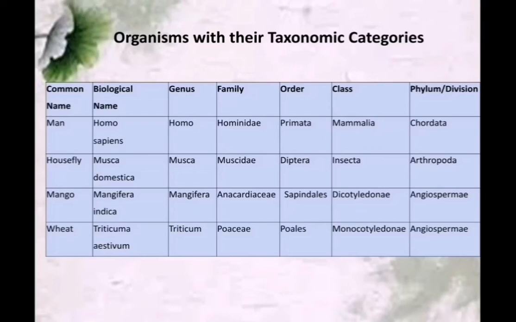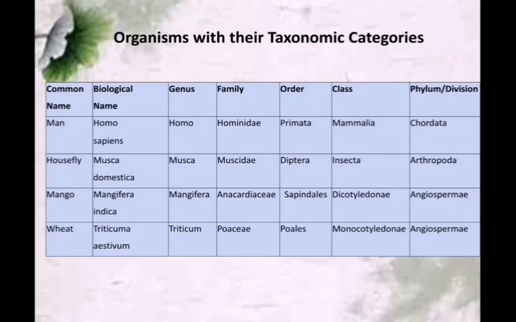Mango, Mangifera indica, genus name is Mangifera, species name is indica. Family Anacardiaceae, order Sapindales, and class Dicotyledonae, and the division Angiospermae. See, here mango is a plant, that's what I said, division Angiospermae.